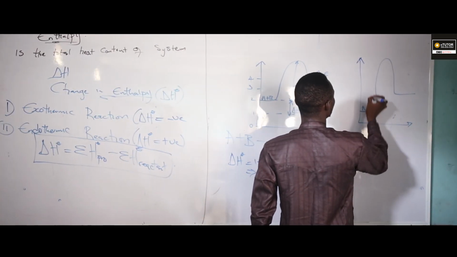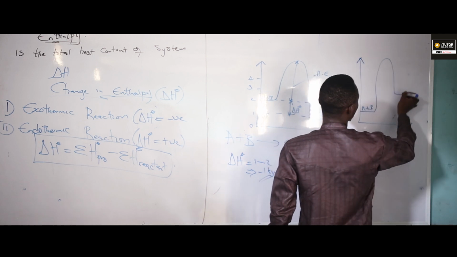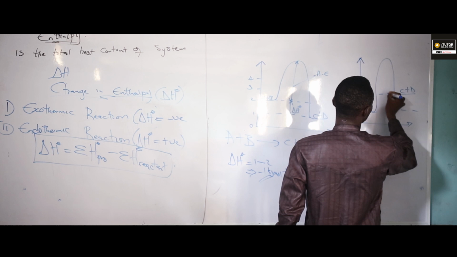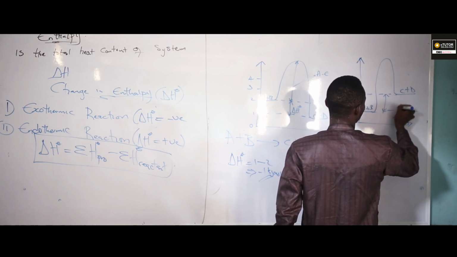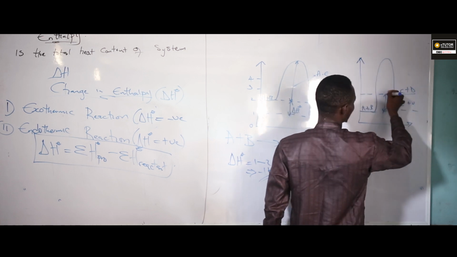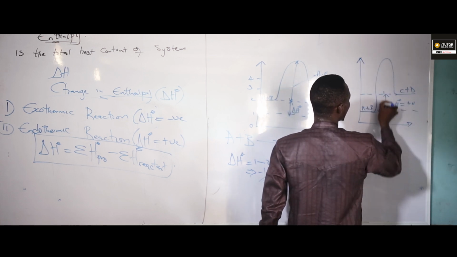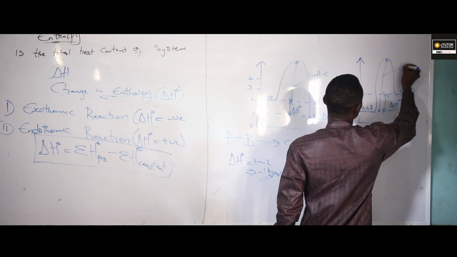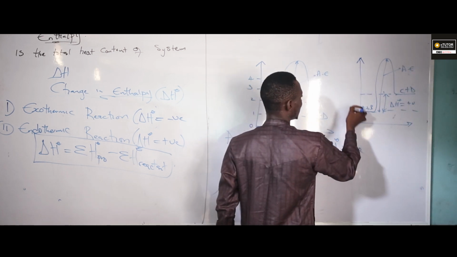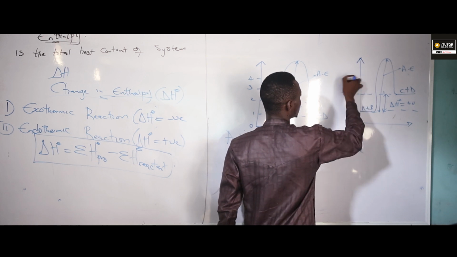Final. So I'm going to have A plus B, and C plus D. So here I'm going to have something like this. From here to here, that's my delta H, which is equal to positive. From here to here is called activation energy. If this is my 0, I'm having 1, 2, 3.